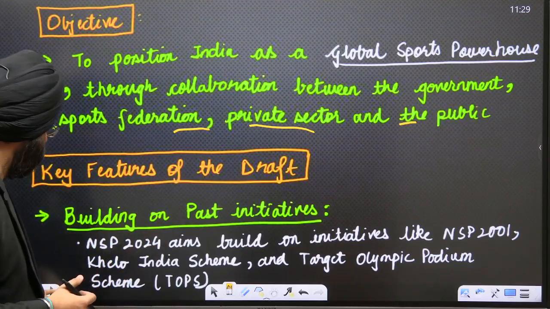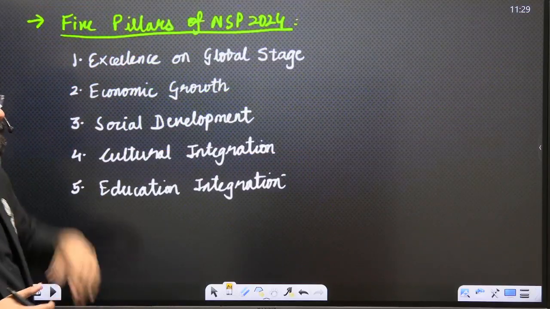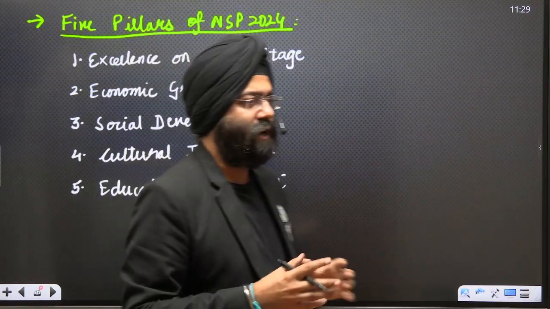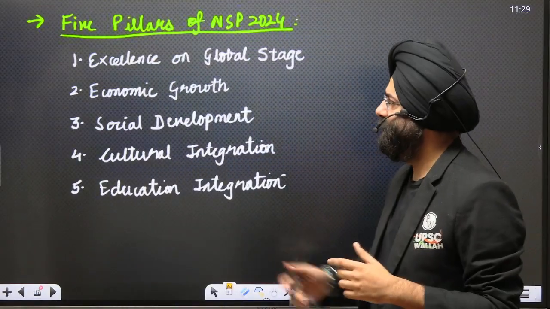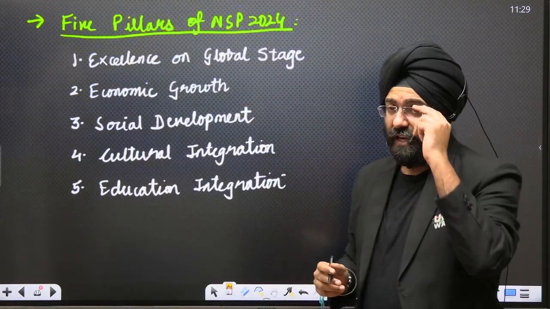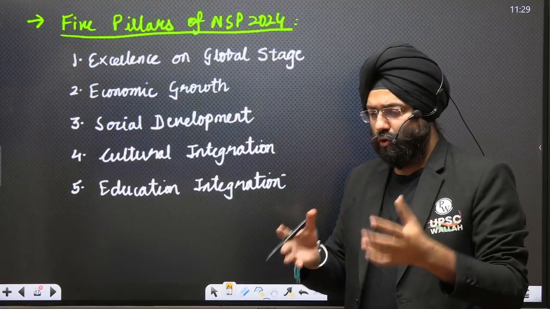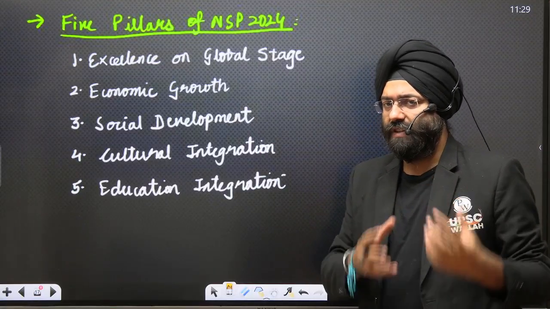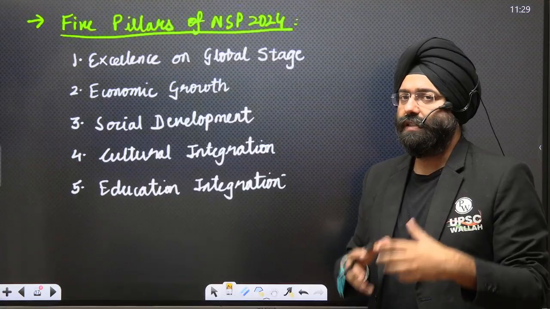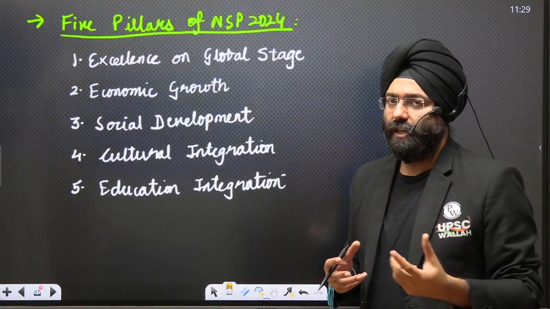These are the features. Next are the 5 principles that the National Sports Policy Draft 2024 is based on. First is excellence on the global stage. That means when these athletes are being sent, they should already be nurtured and trained with such good facilities that when they perform on a global stage, they are able to win and bring laurels for the country.